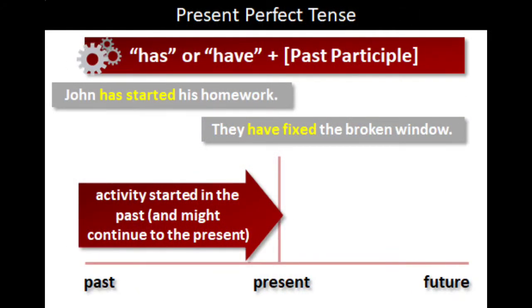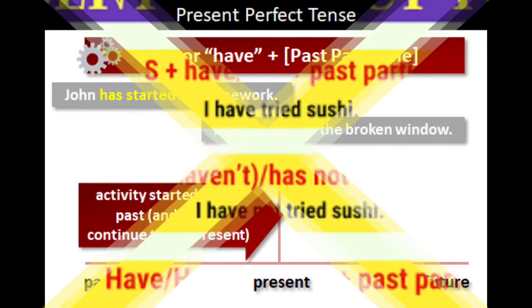Look at the formula and the sentences for present perfect tense. Have or has plus past participle, that is verb 3, children. Past participle is verb 3. So look at the example sentences here. John has started his homework. Next example, they have fixed the broken window. So here in present perfect tense, activity started in the past and might continue in the present. That is known as present perfect tense, children.